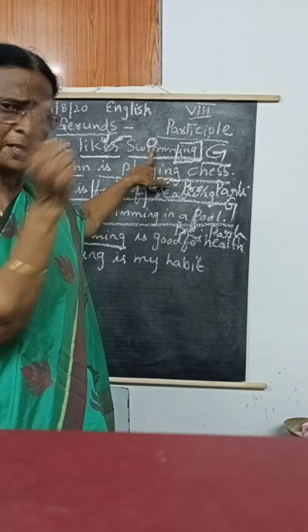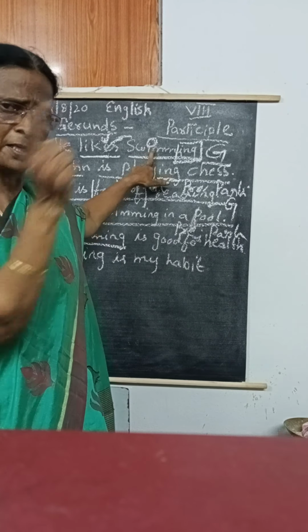But here, what about this one? Here, in this "swimming," swim is the verb, but it is not preceded by a helping verb. There is no helping verb before the swimming. It itself acts as a subject, and it acts as a noun. Though that is a verb, it is not preceded by a helping verb. Before the ing, there is no helping verb.